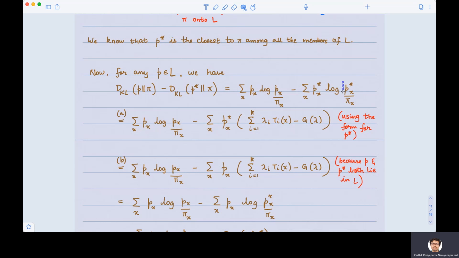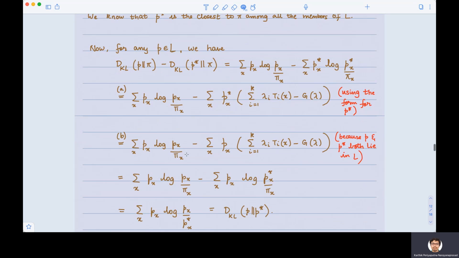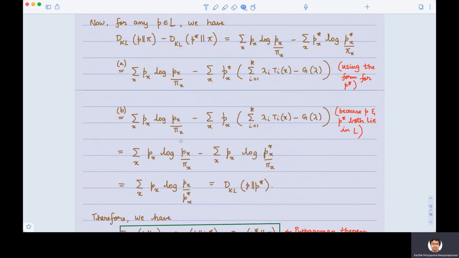Now recall that P star has a particular form. It is pi(x) times e to the something. It depends on the lambda i's, the Ti(x)'s and all of that. I showed you that earlier, right? So just plug that value in there and you're going to get this particular term here. We just use the explicit form for P star. Recall that P star is a member of the exponential family generated by pi. So we are going to plug that in here, and then a small bit of manipulation.